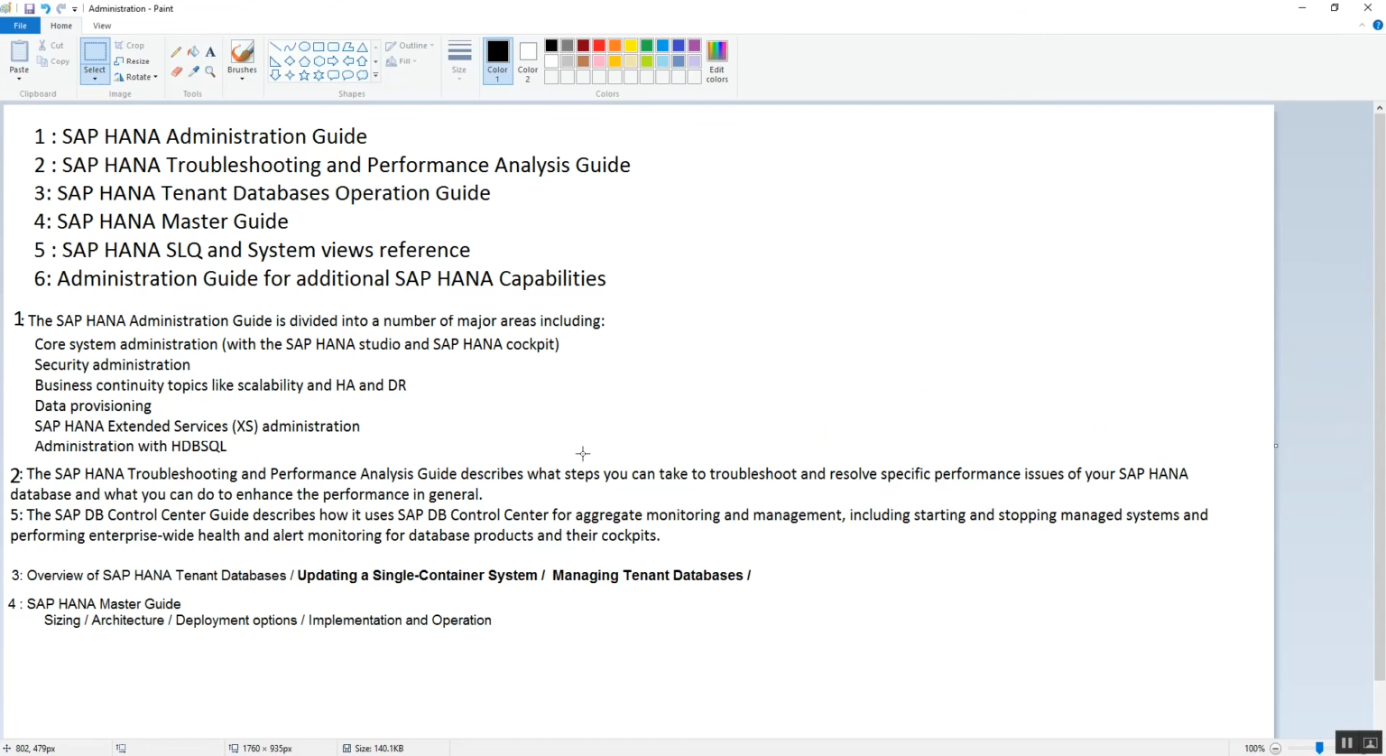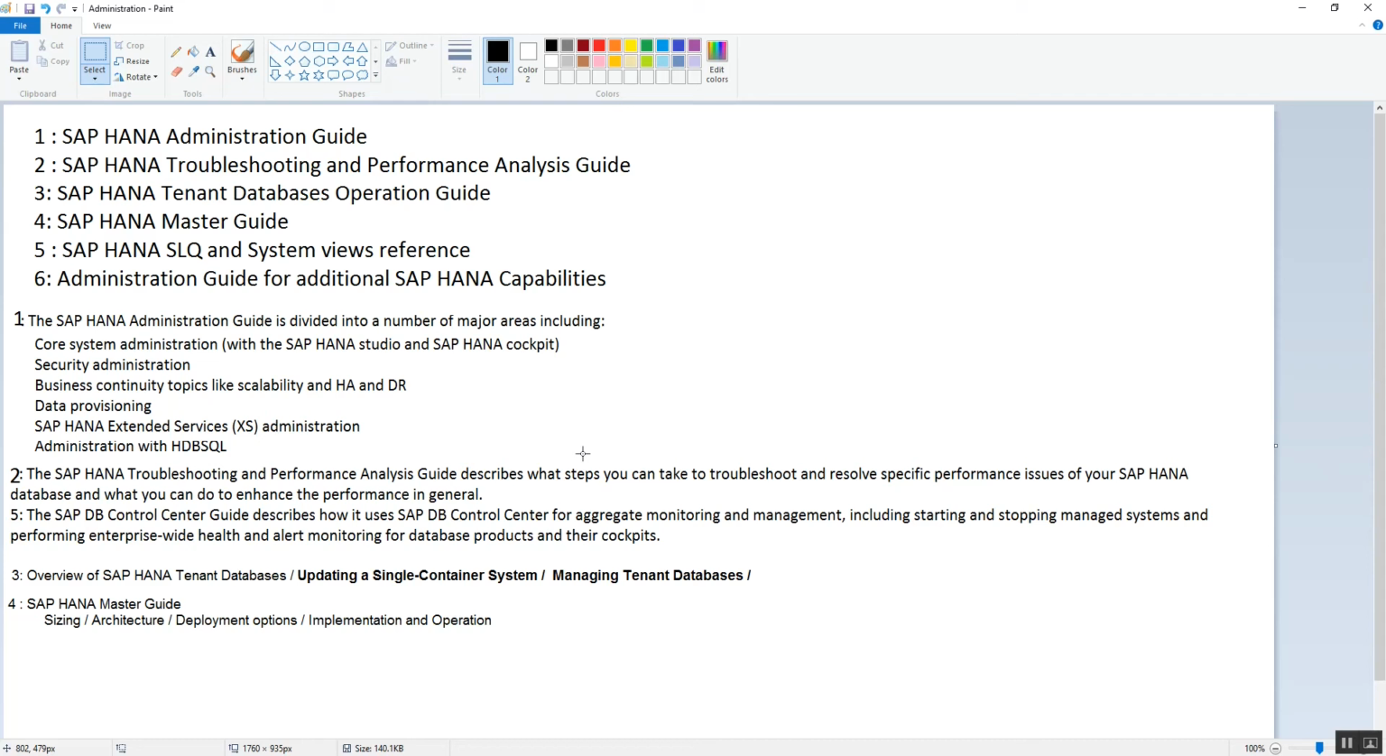So these are the 6 books. The first book is SAP HANA Administration Guide. About the SAP HANA Administration Guide, I can say only one thing: it's a book with all the information related to the HANA database, and it's a key book.